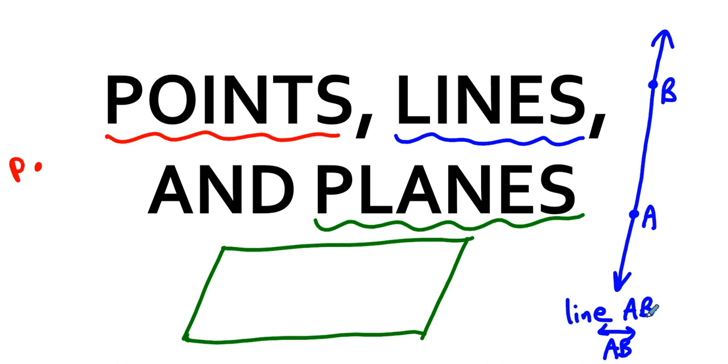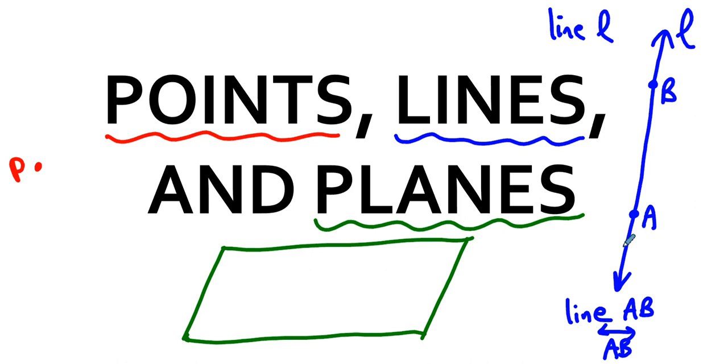We don't write line AB with the symbol on the top because if we use the word, we don't need the symbol. If we use the symbol, we don't need the word. Sometimes for convenience, we give the line a name like L because we don't want to talk about which points are on the line. We just want to talk about a generic line. And in that case, we talk about line L. We don't put the symbol on top of the L.